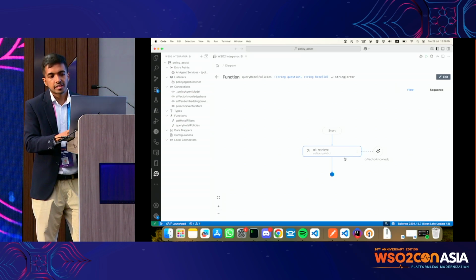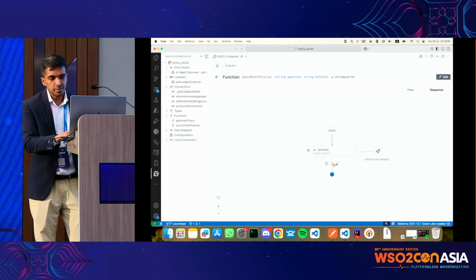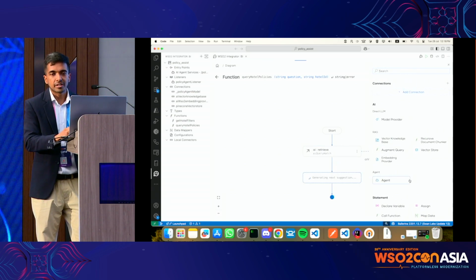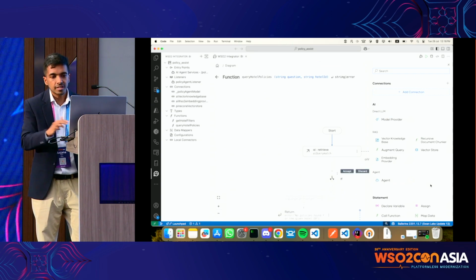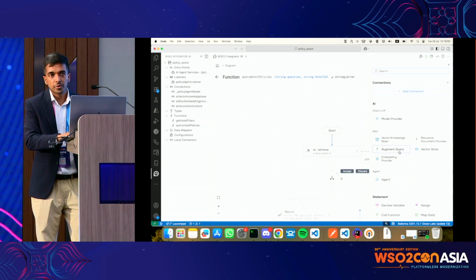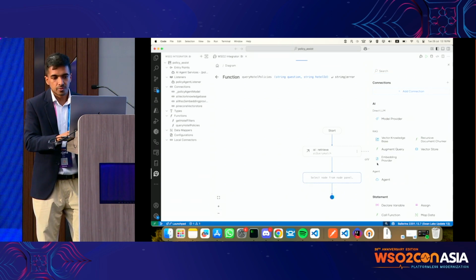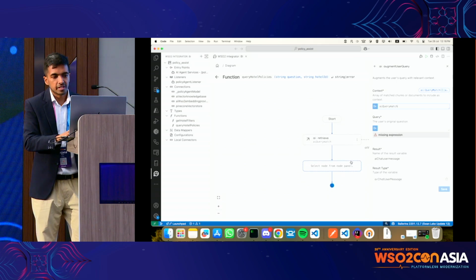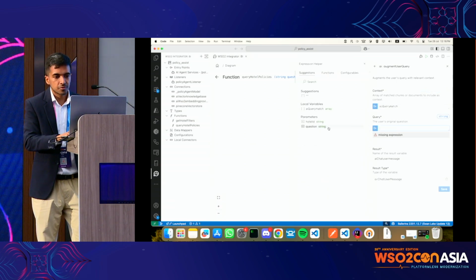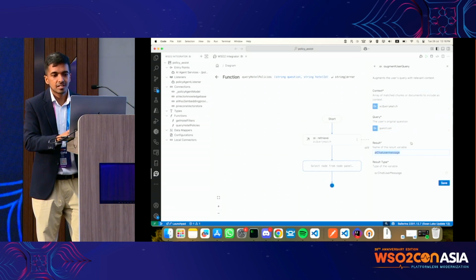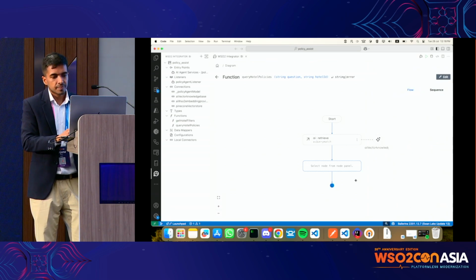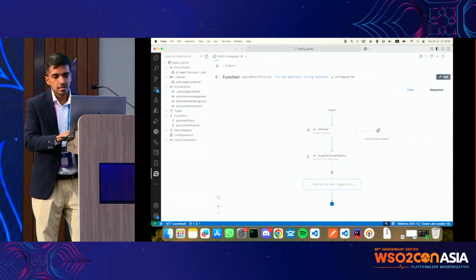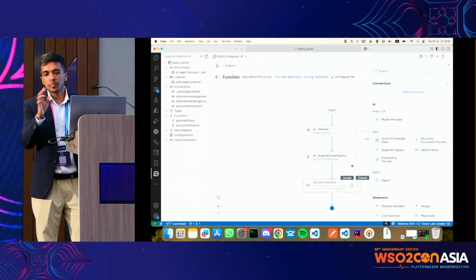Okay, so at this point we have the chunks that we retrieved, right? Now in RAG, we have Retrieval-Augmented Generation, so what we want to do is augment the query. We have a block for that. We are going to select what we retrieved earlier. The question would be the user's question again, right? And then we are going to save it. Now we have augmented the query.